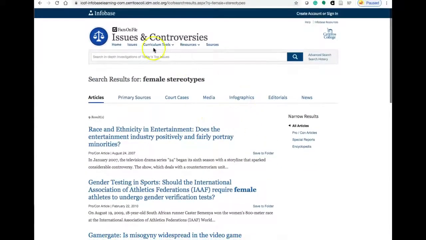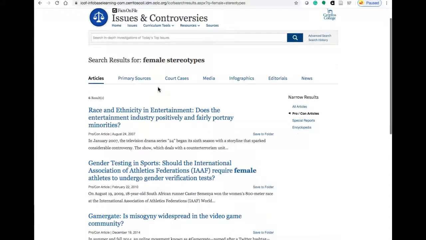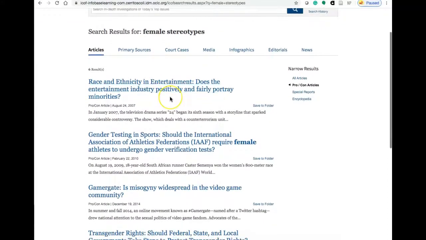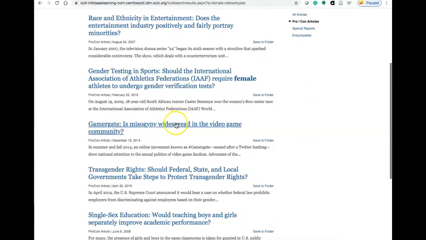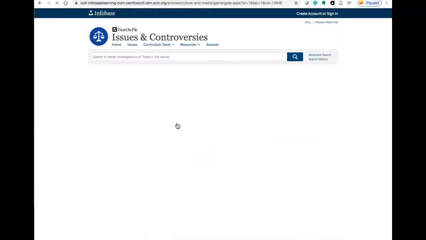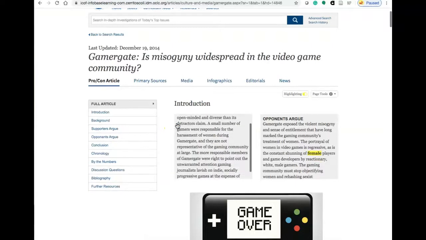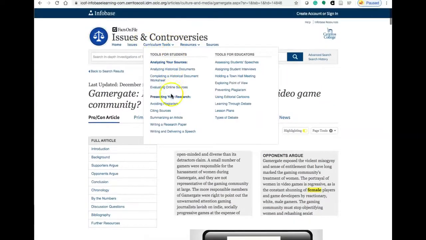Now, in Issues and Controversies, what's really interesting is that they also have this pro and con option that you can use to narrow your results if you want to look at more pro and con type articles. Again, I still have female stereotypes as my main keywords, but now I'm looking at pro and con articles. If I wanted to take a look at any of these, this gives you an idea of the type of article that you can find in Issues and Controversies.